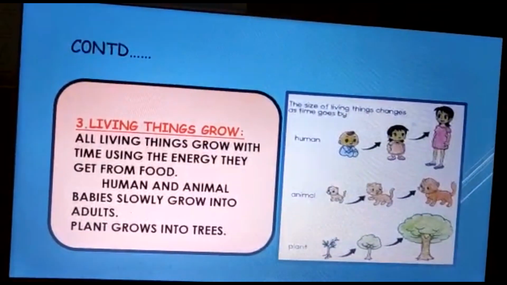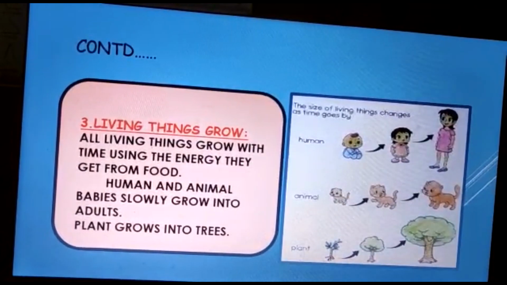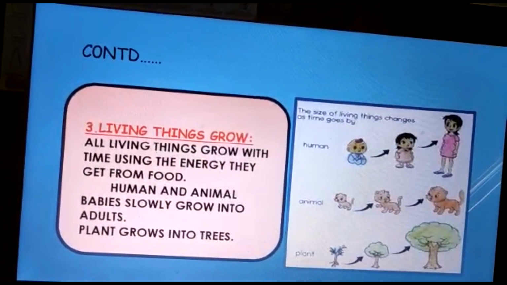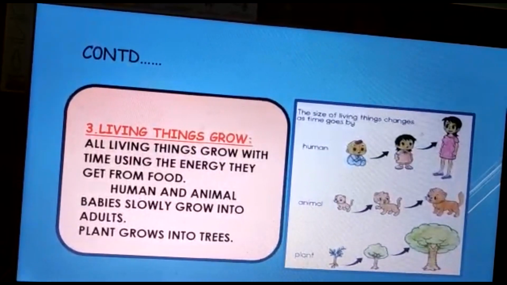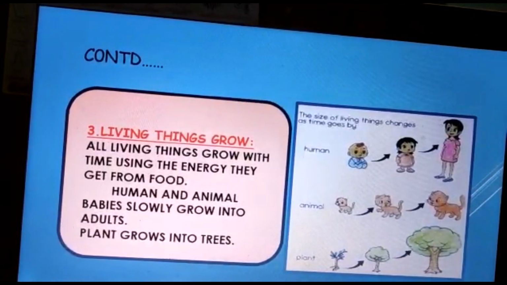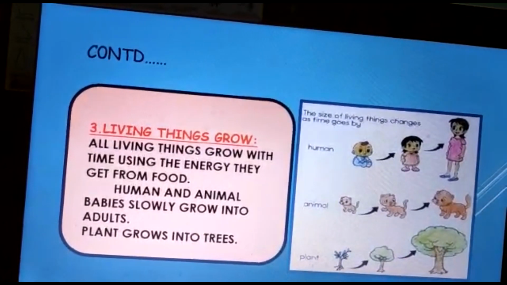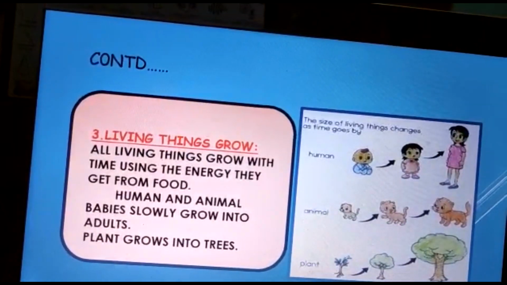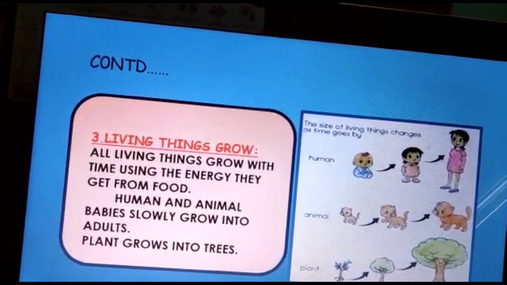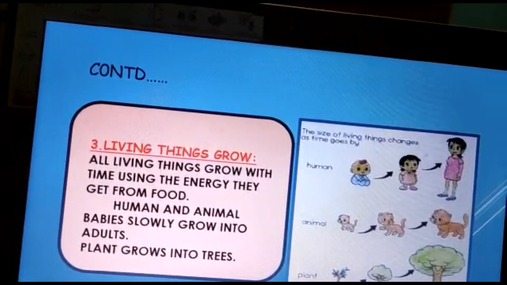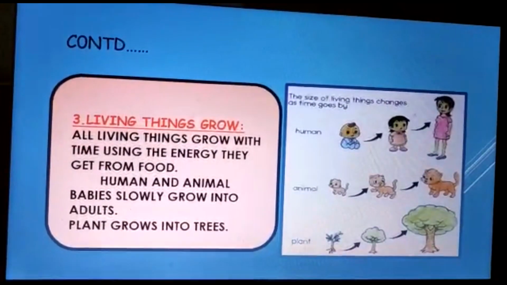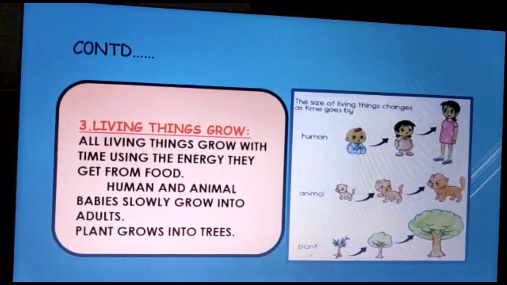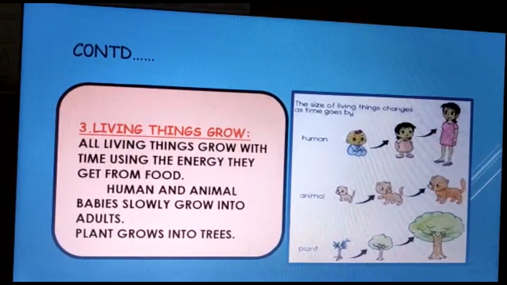Children, I'm sure you must have seen pictures of yourself when you were a baby. And now, see yourself. Is there any change? Yes. You have grown into a young kid. Here in this slide also you can see that a baby grows into a girl, a kitten grows into a cat, and a plant grows into a big tree. So what does it mean? Yes, it defines the third characteristic of living things, which says that living things grow.